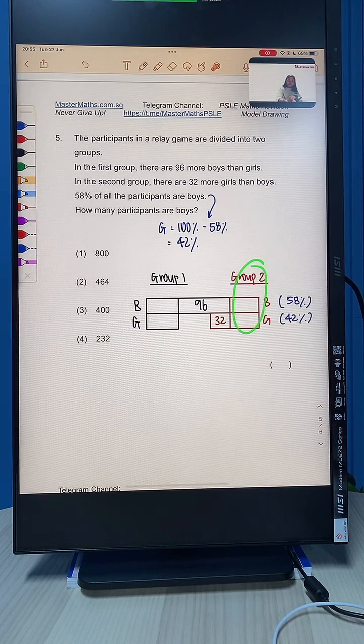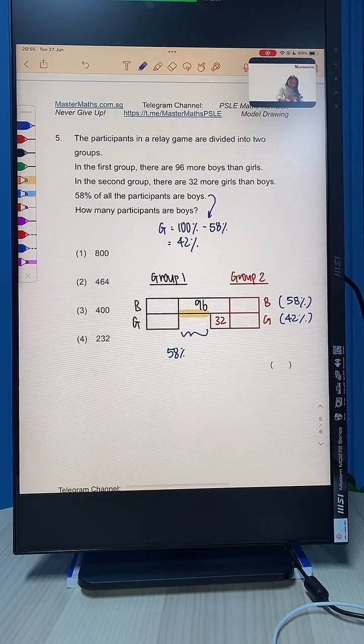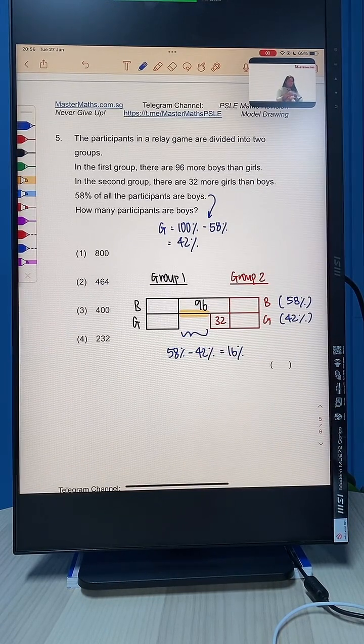I joined group 2 together with group 1's model and invert group 2's model so that we can see the difference very clearly. Okay, this difference will be 58% minus 42%, which is 16%. Agree? Wow, so many of you are doing it so well. You're right.